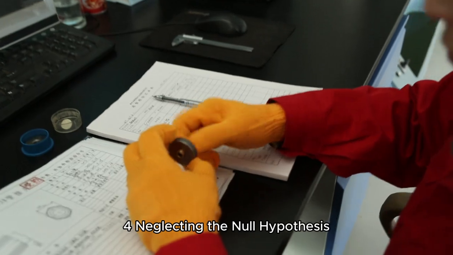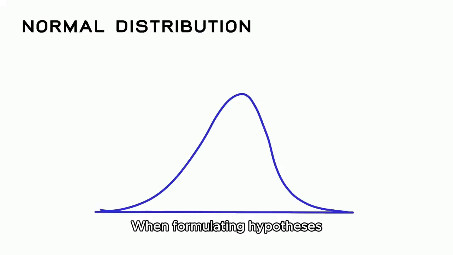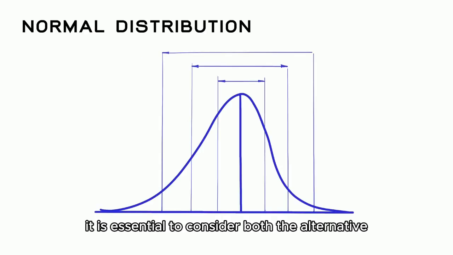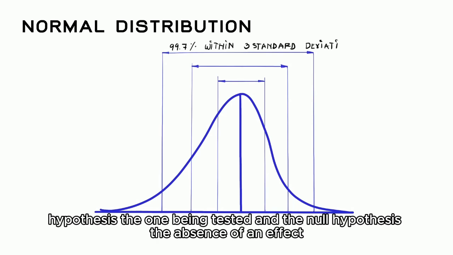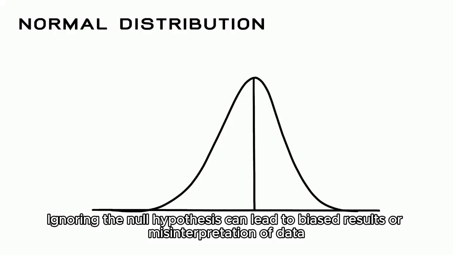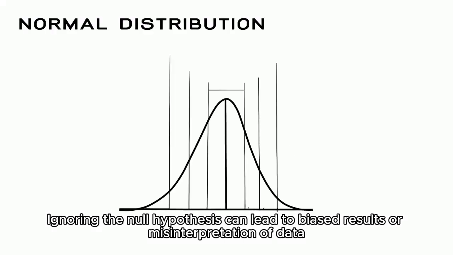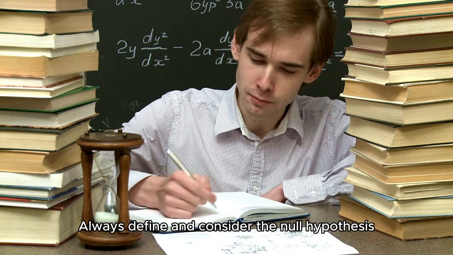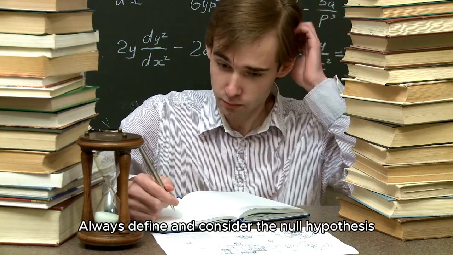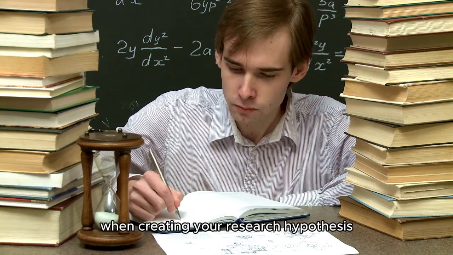4. Neglecting the null hypothesis. When formulating hypotheses, it is essential to consider both the alternative hypothesis, the one being tested, and the null hypothesis, the absence of an effect. Ignoring the null hypothesis can lead to biased results or misinterpretation of data. Always define and consider the null hypothesis when creating your research hypothesis.